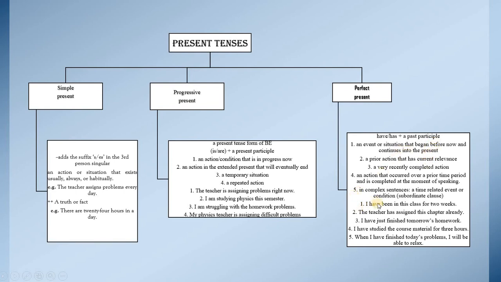Example: I have been in this class for 2 weeks. When I have a prior action that has current relevance, so it starts in the past, and it still works now.